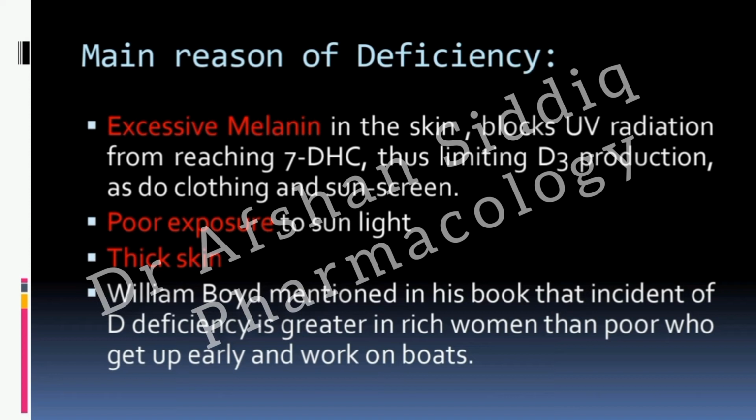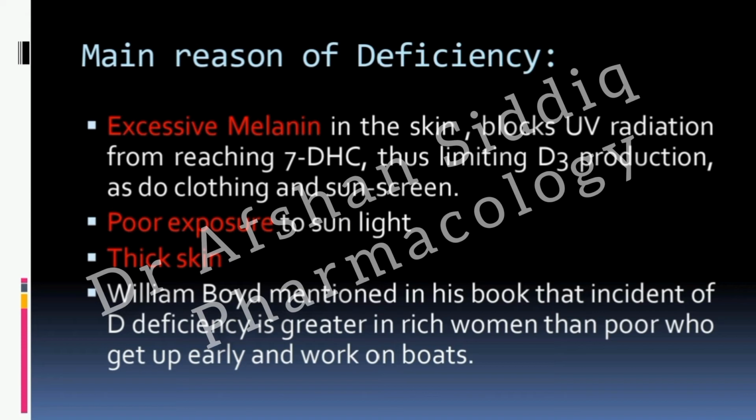Now, what are those reasons which can minimize sunlight entering our body or our skin? One is the excessive production of melanin. Melanin is a pigment which is giving color to your skin. So those having darker skin may suffer due to vitamin D deficiency. Okay?